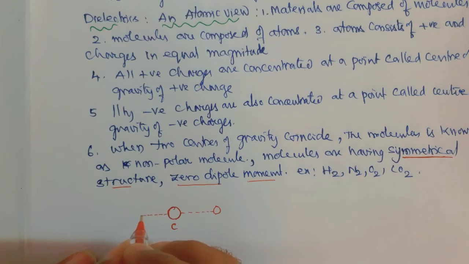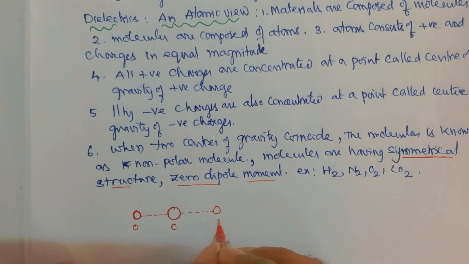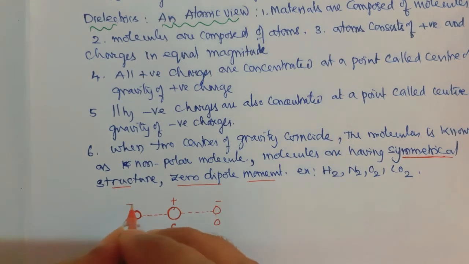Both oxygens are at the same distance from the carbon. The carbon is positively charged and each oxygen is negative, and this is a symmetric structure.